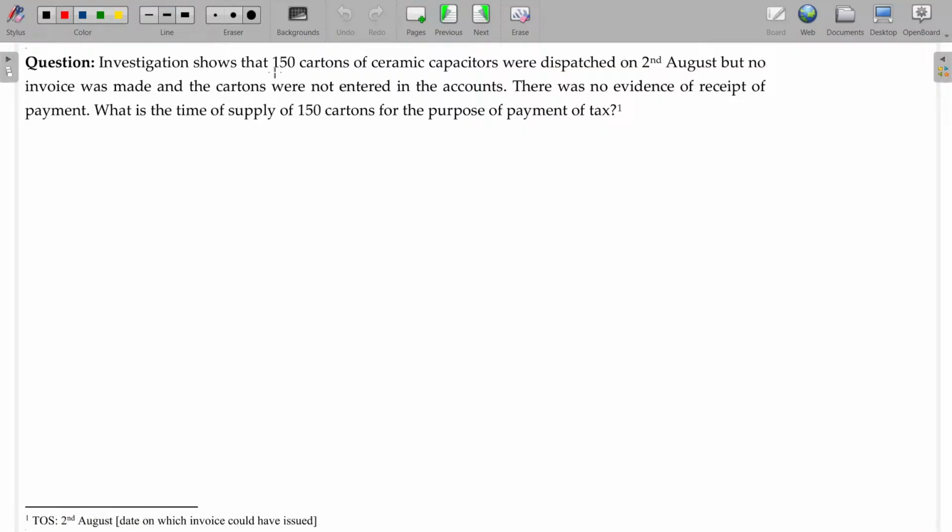Investigation shows that 150 cartons of ceramic capacitors were dispatched on 2nd August, but no invoice was made. In case of goods, whichever is earlier of invoice date, if invoice is missed to be issued, no problem. The due date for issue of invoice will be final, the due date for issue of the invoice being 2nd August. And the cartons were not entered in the accounts.